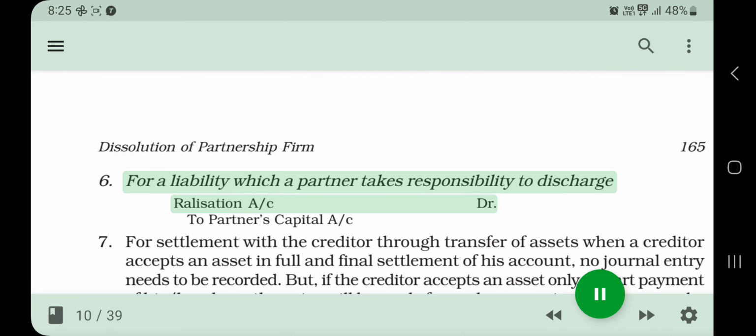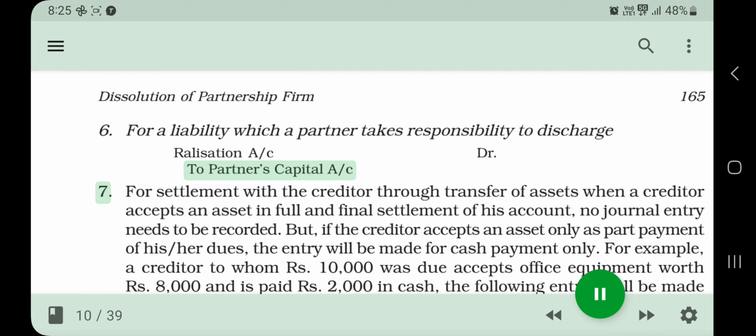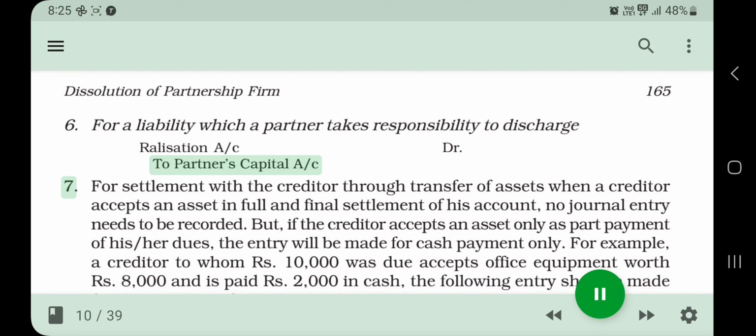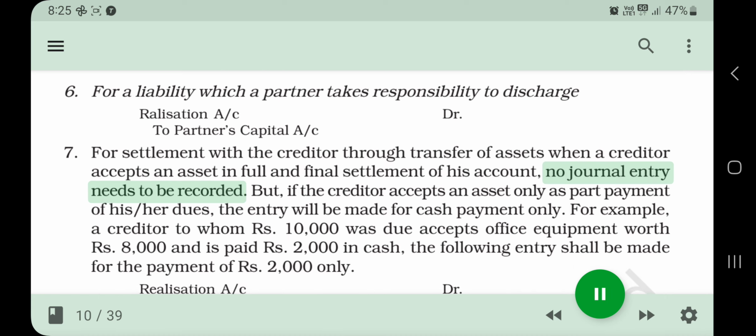6. For a liability which a partner takes responsibility to discharge, realization A/c Dr. To partner's capital A/c. 7. For settlement with the creditor through transfer of assets, when a creditor accepts an asset in full and final settlement of his account, no journal entry needs to be recorded.